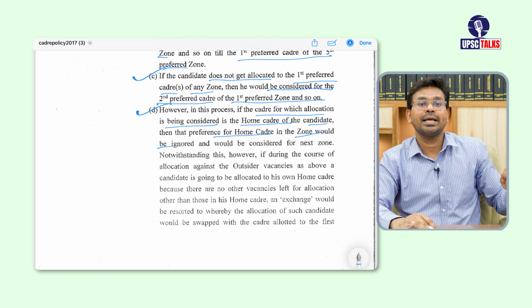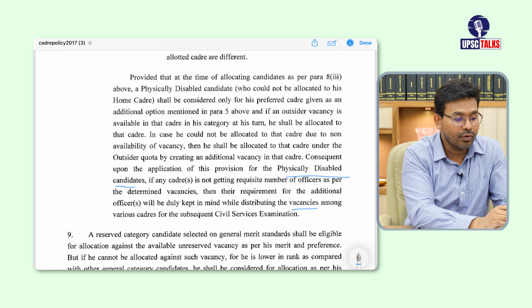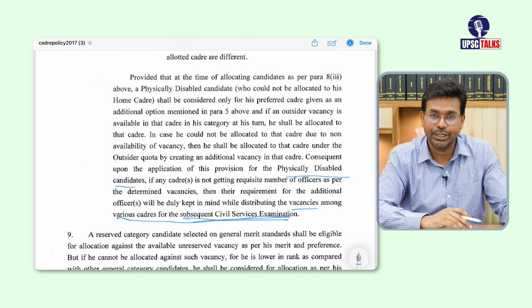So what you need to do is read these points very clearly. Here they have mentioned physically disabled candidates also. Physically disabled candidates will get another chance apart from their home state. And if there are vacancies that are eventually not filled by the candidates, then they are going to carry forward these vacancies to the subsequent civil services examination.